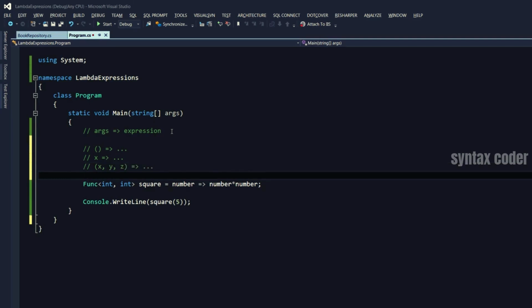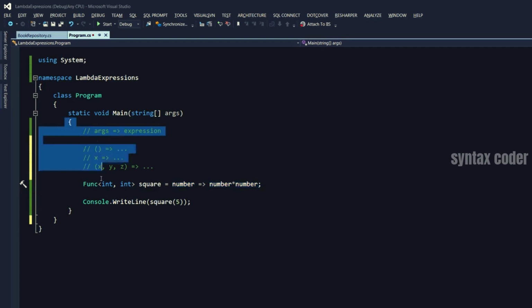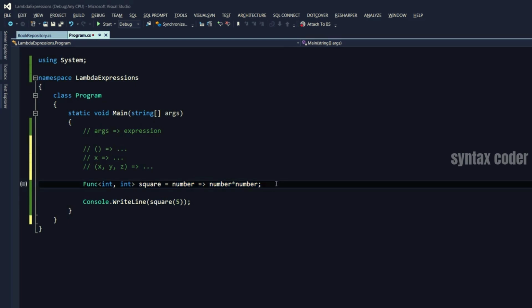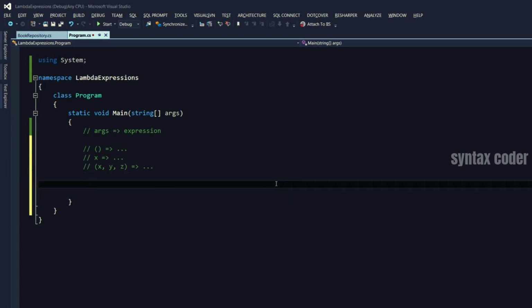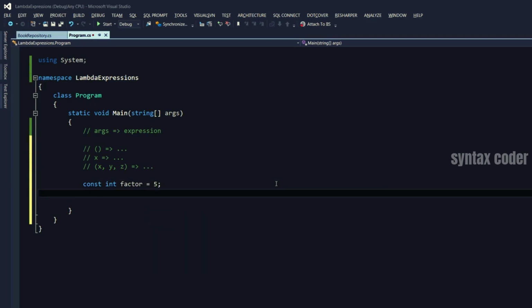In terms of scope, the lambda expression has access to all the arguments passed, as well as any variables defined inside the method where we define the lambda expression. So let me show you an example. Let me delete this. I will create another one. Let me define a constant, call it factor, give it a value of 5.